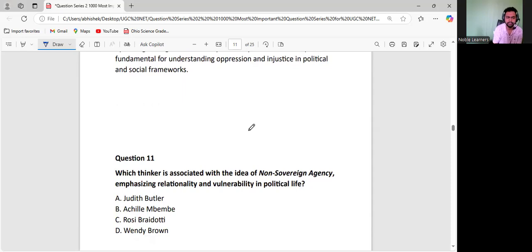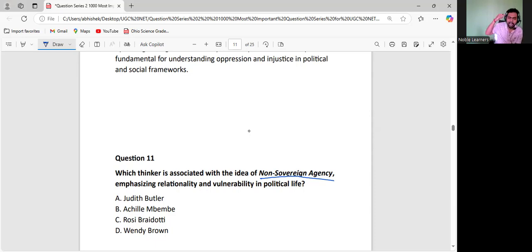Now, non-sovereign agency. Let us understand. What does liberalism think? Liberalism says that people have sovereign agency. Sovereign agency means people can think by themselves, and no one can control the body and mind of a person. J.S. Mill also says that a person is sovereign over his body and mind. But this is just a myth. This is what this concept is trying to say. Non-sovereign agency: the decisions taken by me and you are not our own decisions. They are actually imposed on us. The society, the environment, the education system, the media, they are trying to influence us, and we are vulnerable to them.